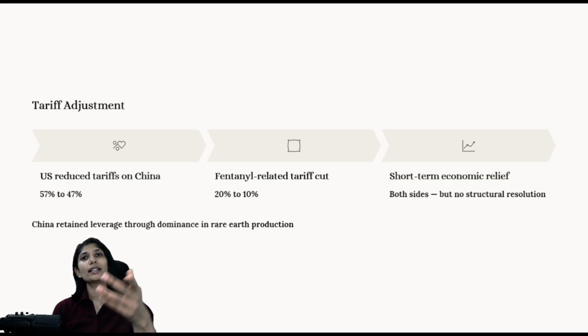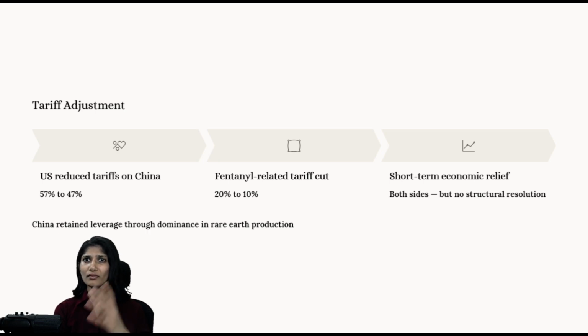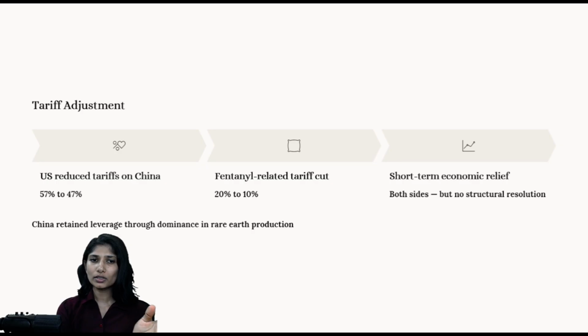Another important highlight your US wanted China to do was reduce the role of China in its opioid, fentanyl. Understand, usually fentanyl is a man-made pain reducing drug, but it is used for recreational purposes. Now that channel was coming from a China route, for which they had levied a 20% tariff, in that they've reduced the 10%.